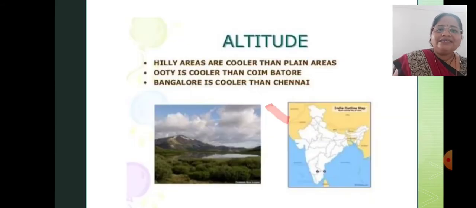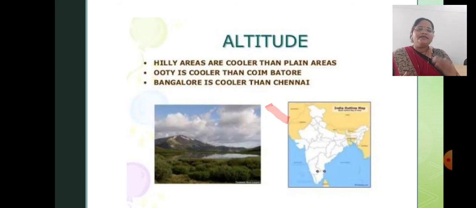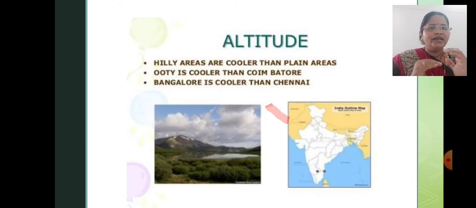Next we'll talk about altitude. Altitude means height. See, children, if you feel hot, where would you like to stay? You would like to stay on the terrace. For what reason? Because of the higher altitude. High altitude means, from the surface towards the high sky, temperature decreases. When you are on the terrace, you experience it little bit cooler than at the surface. So here we are going to talk about altitude.